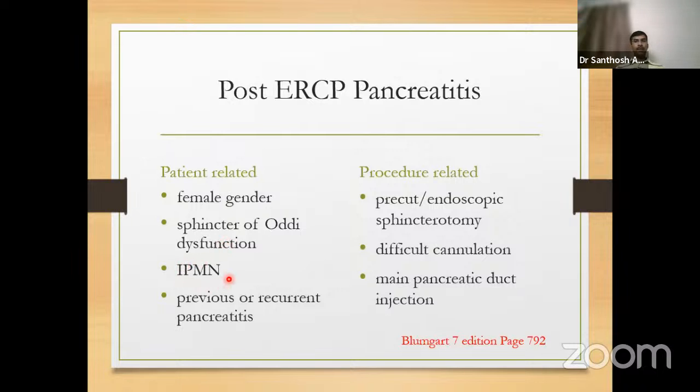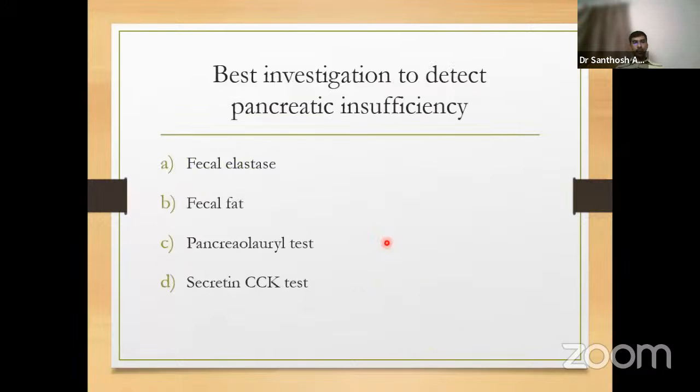Those patients who have IPMN, because contrast which goes in can accumulate there with the mucin secretion, not allowing it to get drained easily. Previous or recurrent pancreatitis patients. Procedure-related factors, when we use pre-cut or endoscopic sphincterotomy, difficult cannulation and main pancreatic duct dye injection, all these may predict chances of developing post-ERCP pancreatitis.